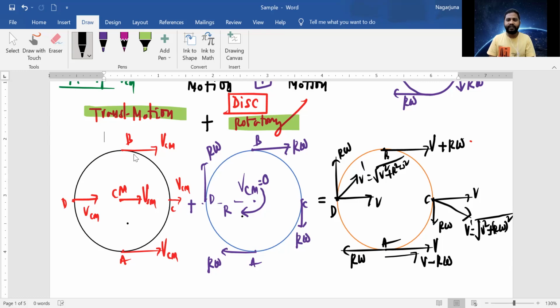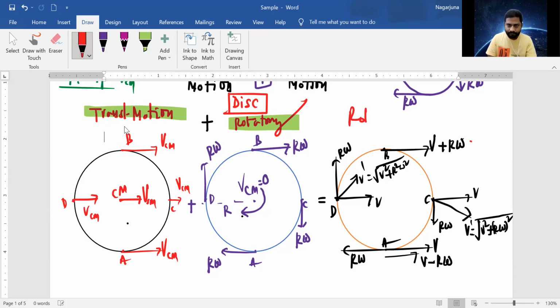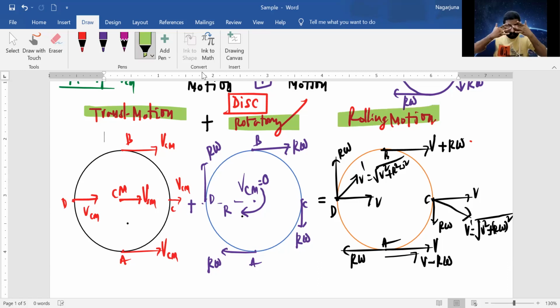So vectorial addition has to be done or vectorial subtraction has to be done. So this is what a rolling motion is. That's it, right? So these three things are very important, and we have just added the concept.